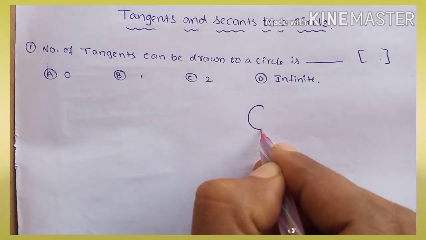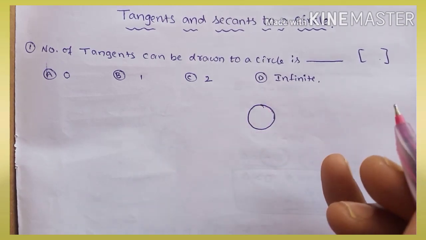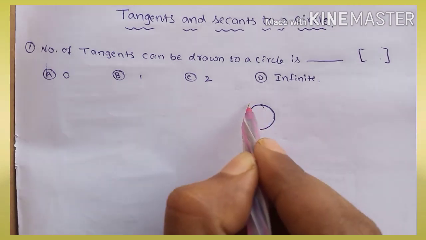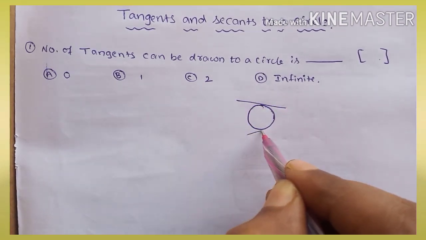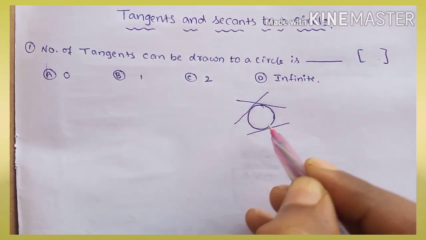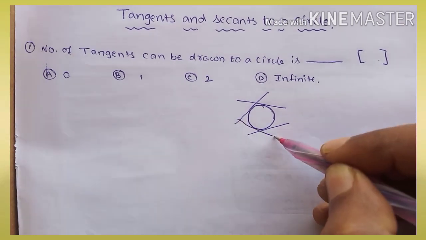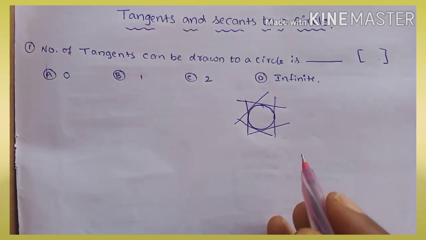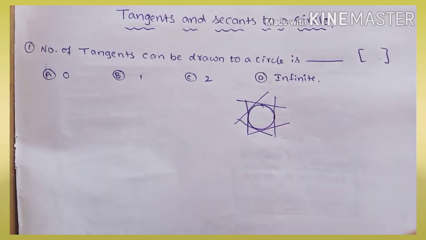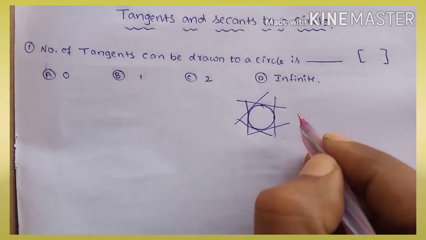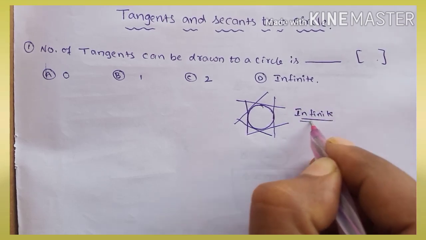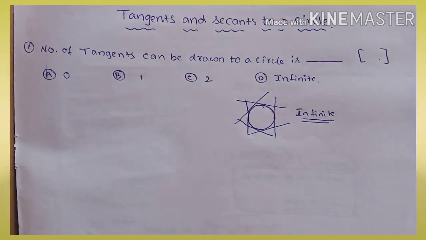Let's understand the concept. This is a circle. How many tangents can be drawn to a circle? Here this is a tangent, and this is a tangent, and this is a tangent, and this is a tangent. Like that, at every point on the circle we can draw a tangent. So we can draw infinite tangents on a circle.